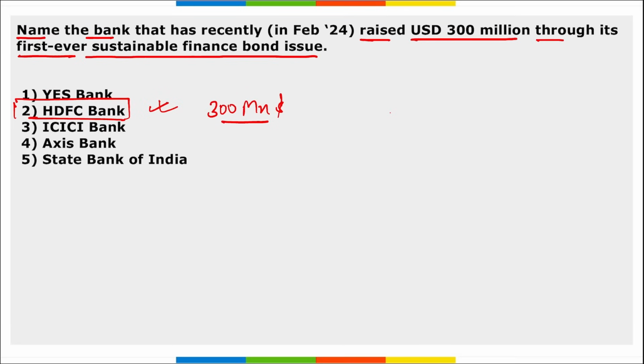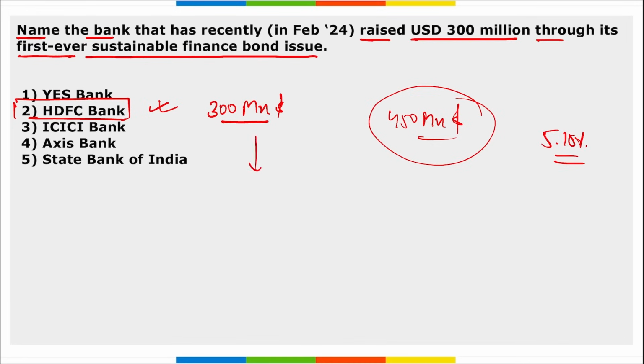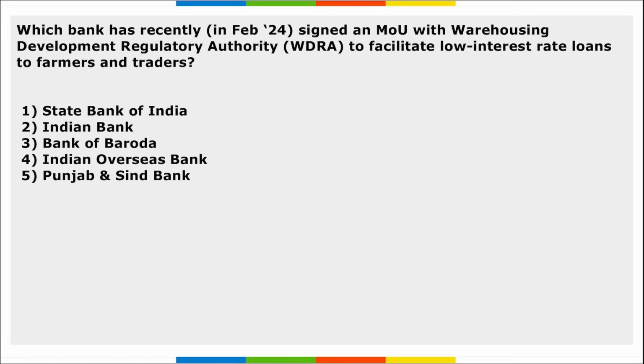In addition to this $300 million bond, it also raised $450 million through a senior unsecured 5-year dollar bond with an interest rate of 5.18%. Here 5.18% is for the $450 million, and for the $300 million the interest rate is 5.196%. And here the maturity period is 3 years. Here the maturity period is 5 years.